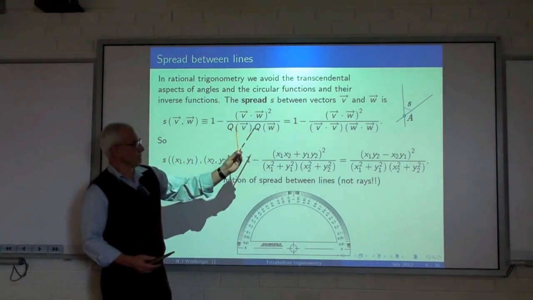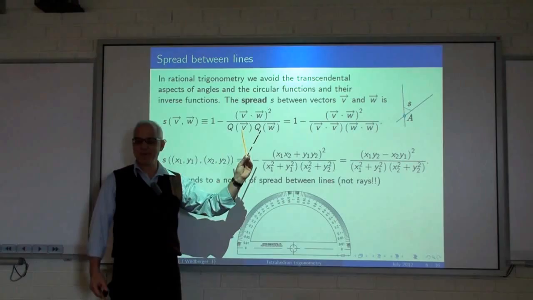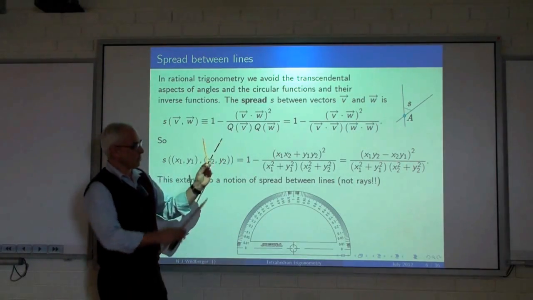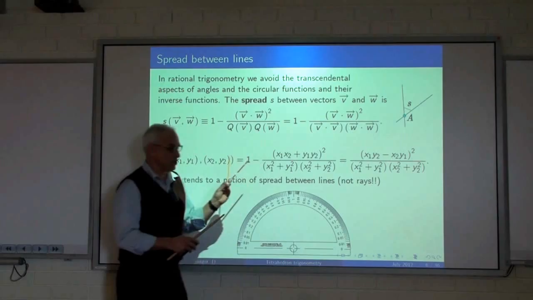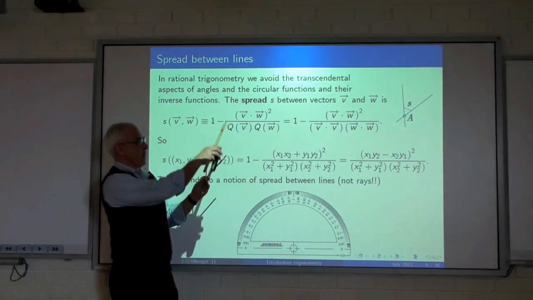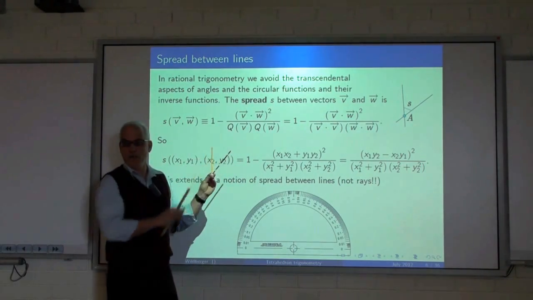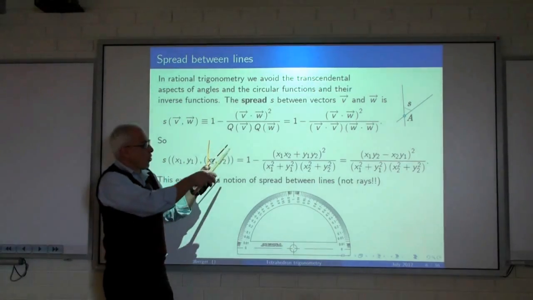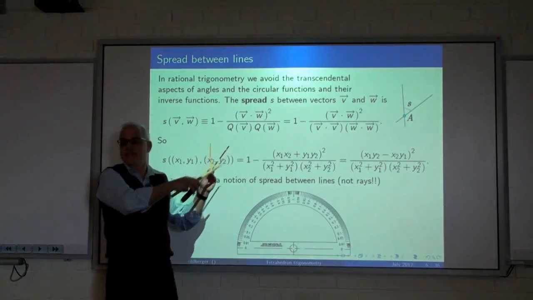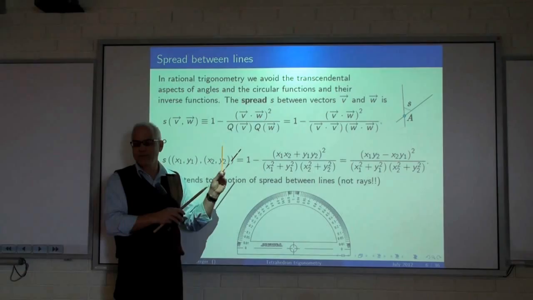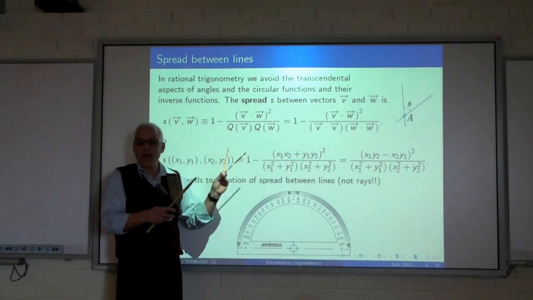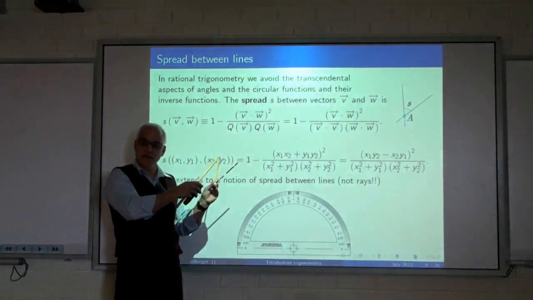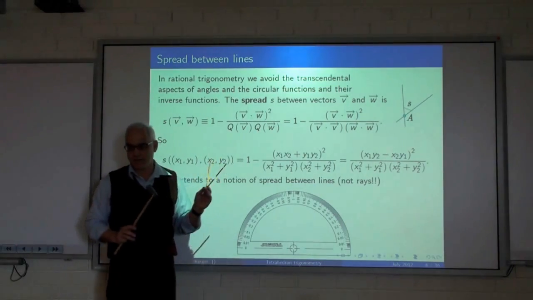So here's two vectors. What we're doing when we form the spread between these two vectors is we're looking at the numerator, which is a determinant. You can think of that as the area of the parallelogram formed by those two. We're squaring that area. And then we're normalizing by the squared lengths, if you like, of the sides. So it's a squared determinant, suitably normalized, so it doesn't actually depend on the vectors, but only depends on the lines.